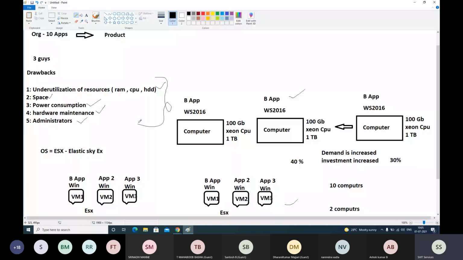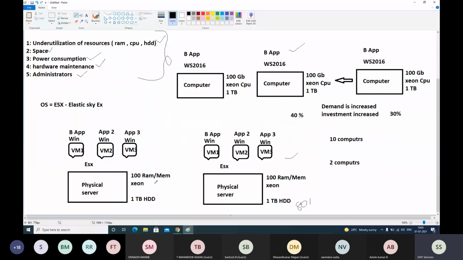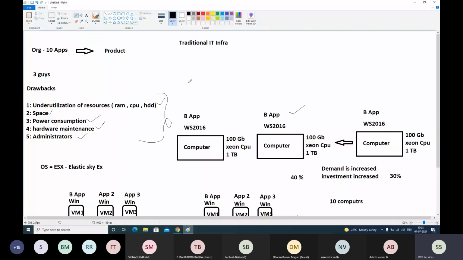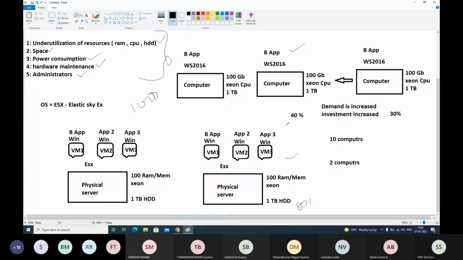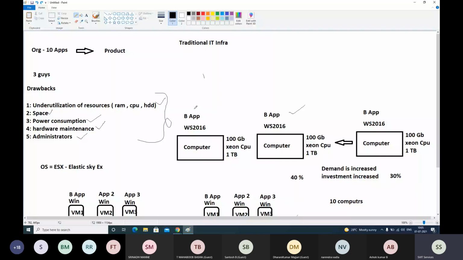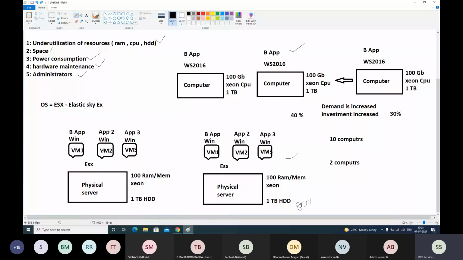And we are not compromising on productivity. Here we were manufacturing 1000 units per week, here also we are manufacturing 1000 units per week. No difference in your output, no difference in your profit, but there is a difference in your investment. You are investing a lesser amount compared to traditional IT infrastructure, because virtual computers on ESXi help us utilize the resources efficiently, and we are still achieving the same output.